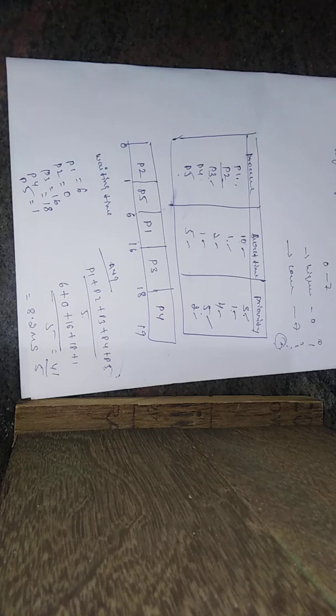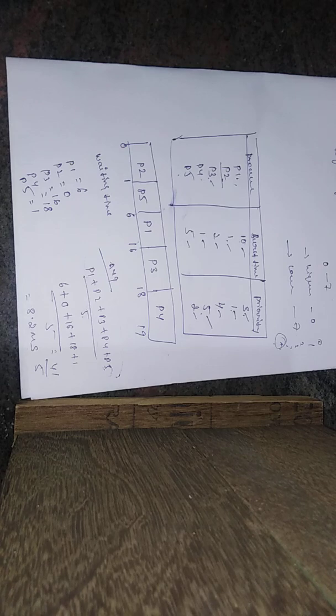In priority scheduling, priority can be assigned internally or externally. Both we can use. Internal priority means the OS assigns it using criteria such as average burst time and the ratio of CPU to IO activity. Everything is checked in internal priority. External priority means it is assigned by the users based on importance.